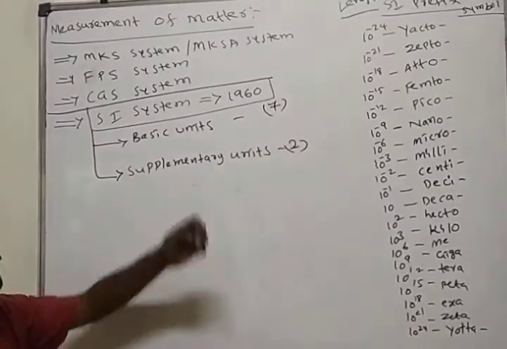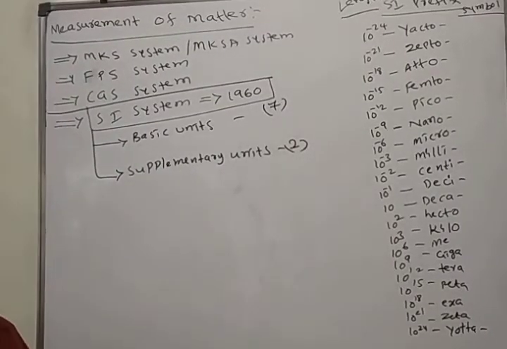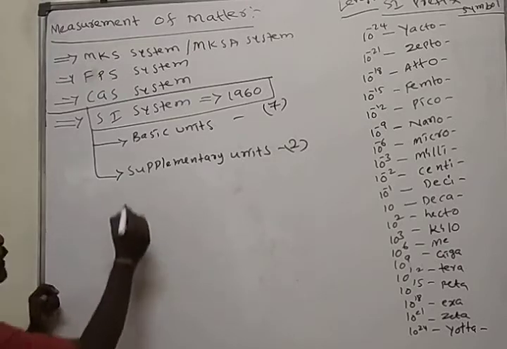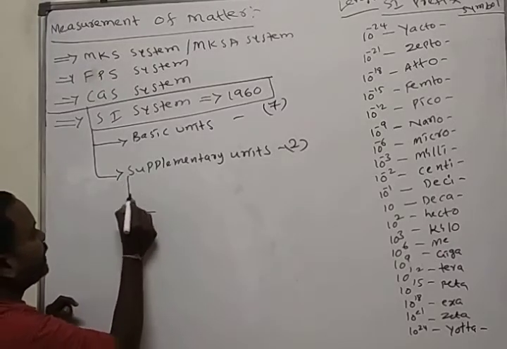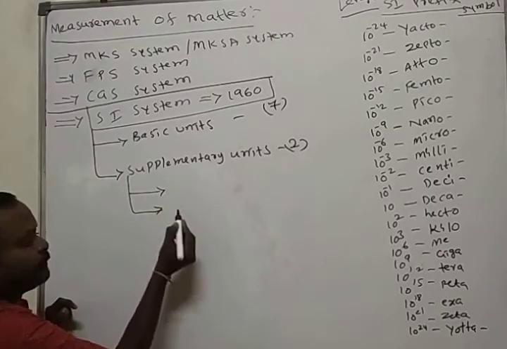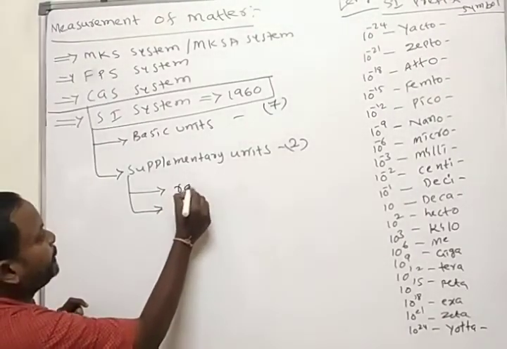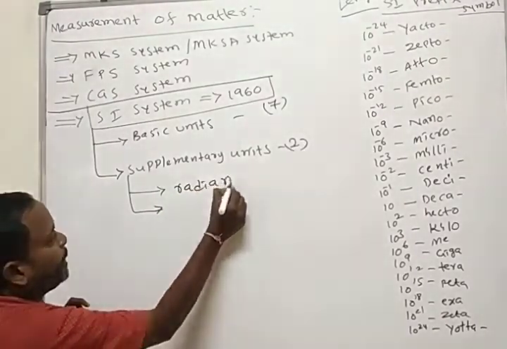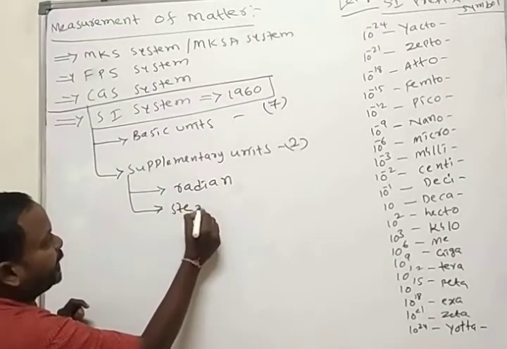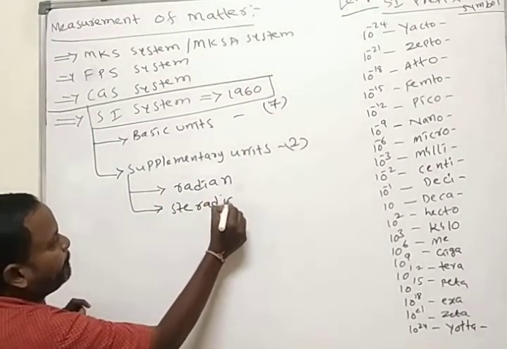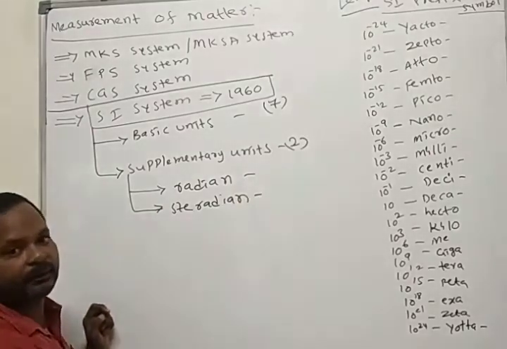First we'll see the supplementary units. We have two: one is radian and the other is steradian.